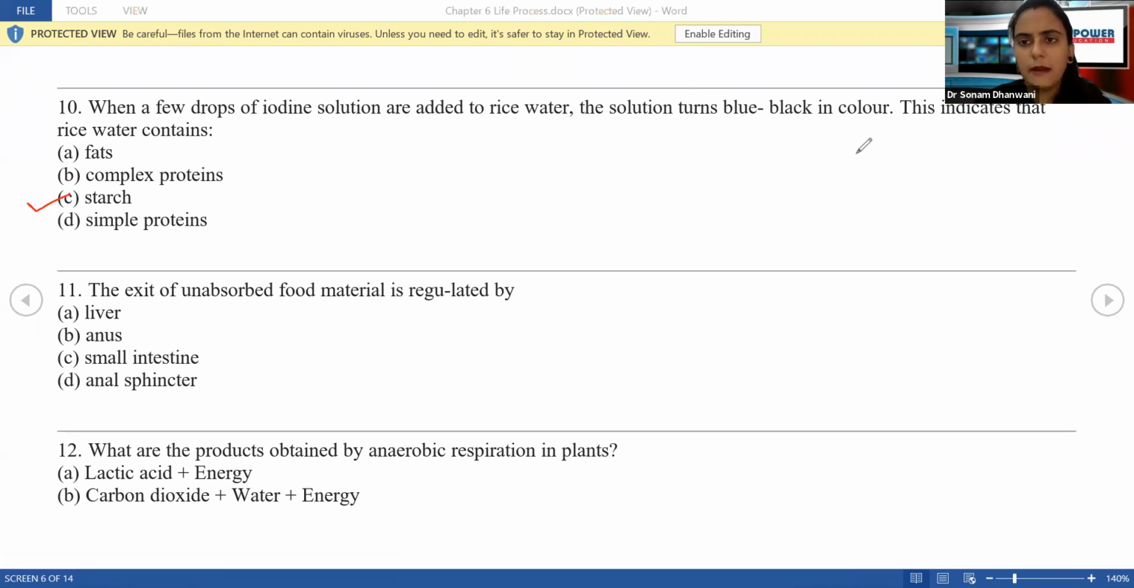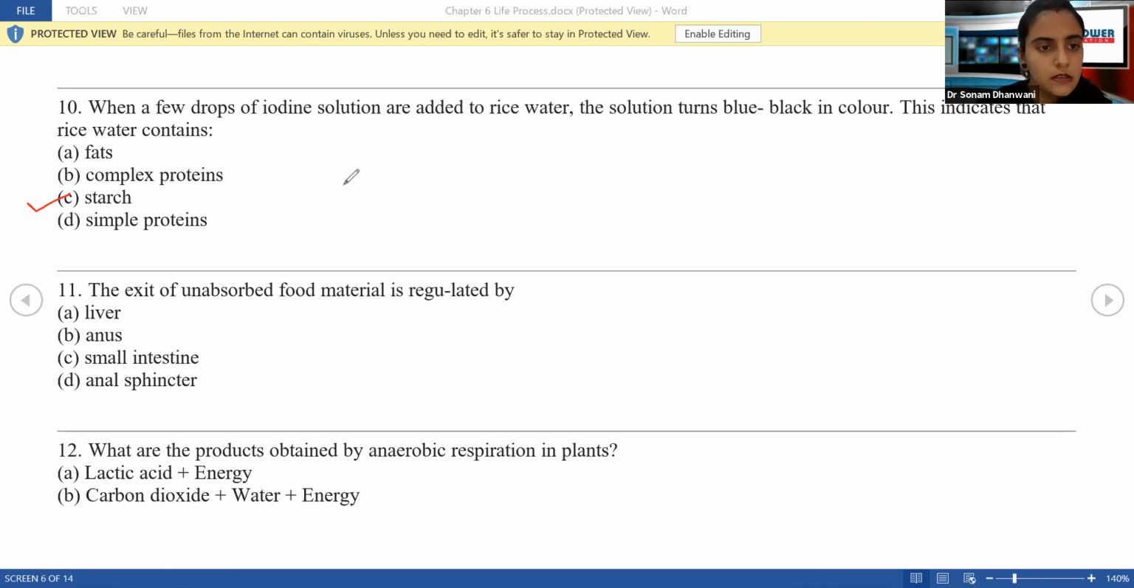And where there is no starch, the blue-black color will not come, which shows the absence of starch, and which shows that the reaction is not taking place, because starch is not there. So just remember this: the reaction of starch with iodine will give us a blue-black color.